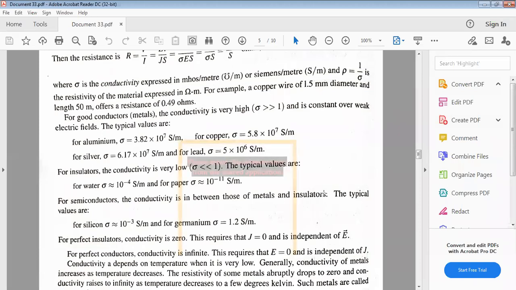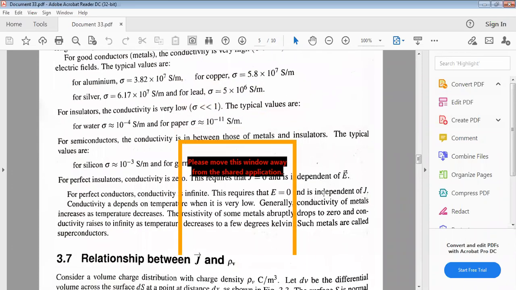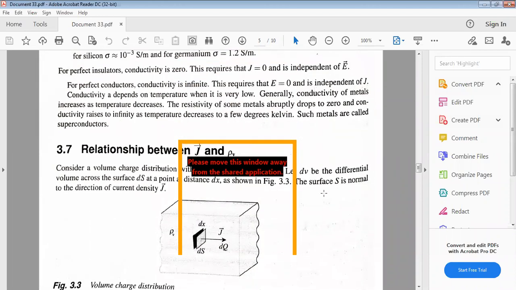For perfect insulators, the conductivity is 0. This requires J equal to 0 and is independent of E. For perfect conductors, conductivity is infinite. This requires E equal to 0 and is independent of J.